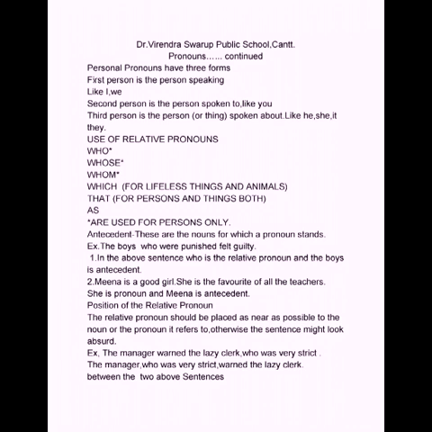Children, personal pronouns have 3 forms. First person is the person speaking, like I and we. These are the 2 pronouns which are used by the person speaking. Second person is the person spoken to, to whom I am talking, like you.